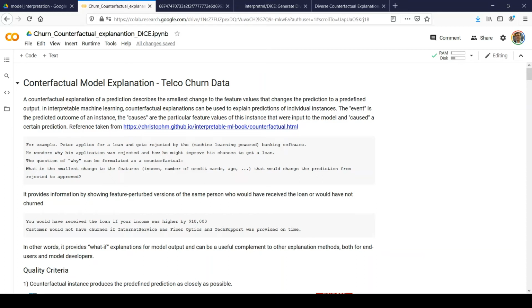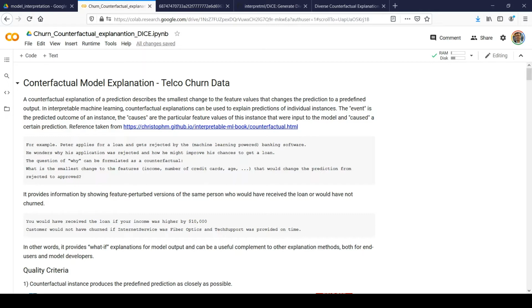Model explanation in machine learning is important to inform critical decisions in critical domains like finance, banking, medicine, criminal justice. So we have many more domains where model explanation plays a very important role. For example, you applied for a loan and the bank software, which runs machine learning in the background, has rejected your loan application. And now as a customer, you have asked the bank to explain why they have rejected your loan application form. And the company has provided a proper explanation about why your loan has been rejected.